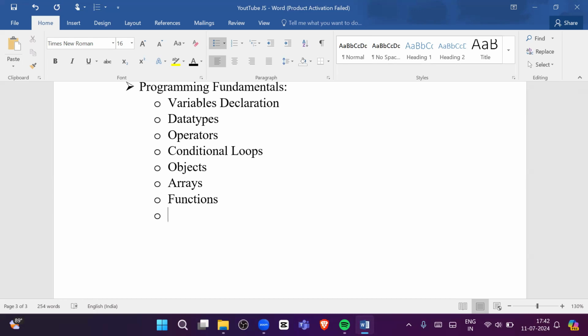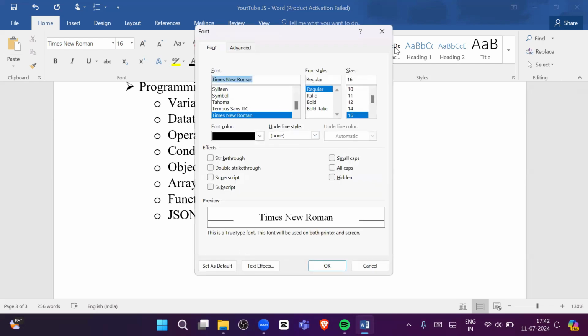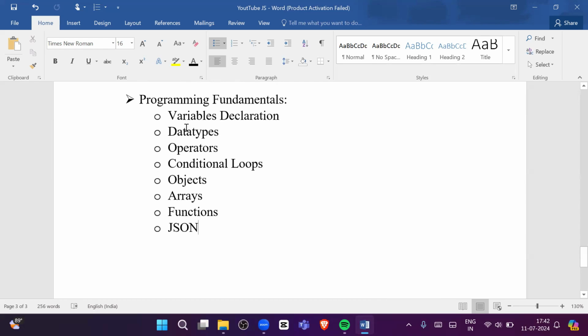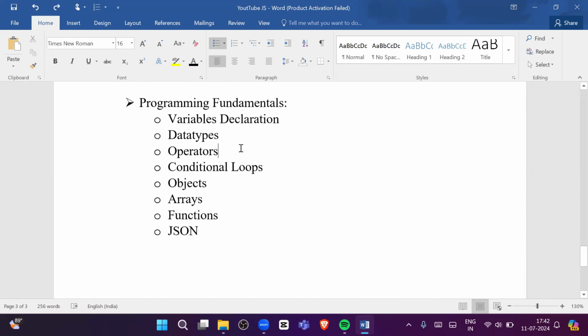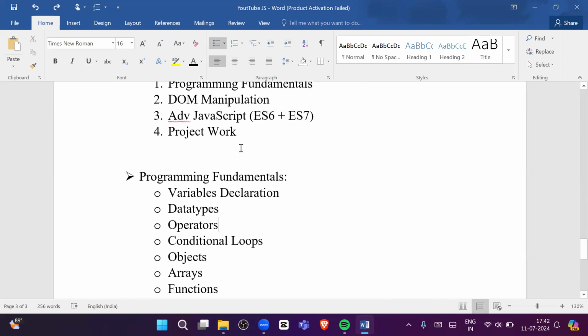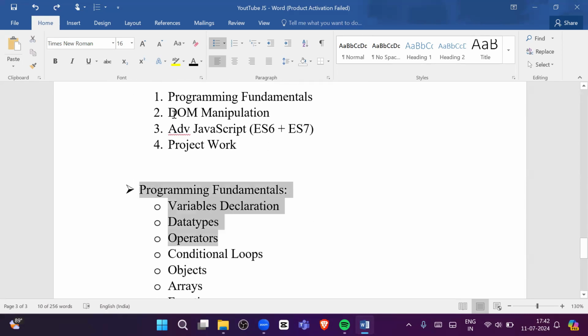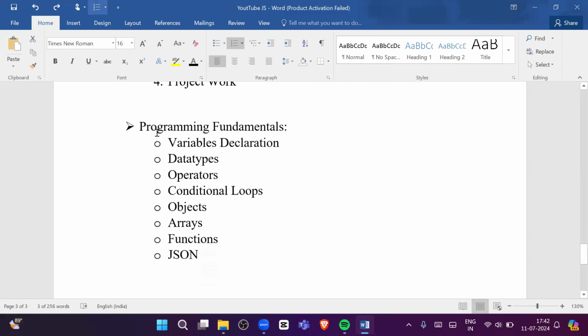After functions, once we complete the functions topic, we will move to JSON. These are the topics we are going to cover throughout programming fundamentals. Once we complete this, we will learn DOM manipulation, then advanced JavaScript. From the next video onwards, we will see the concept of variables, like how we can declare variables, and we will learn data types.